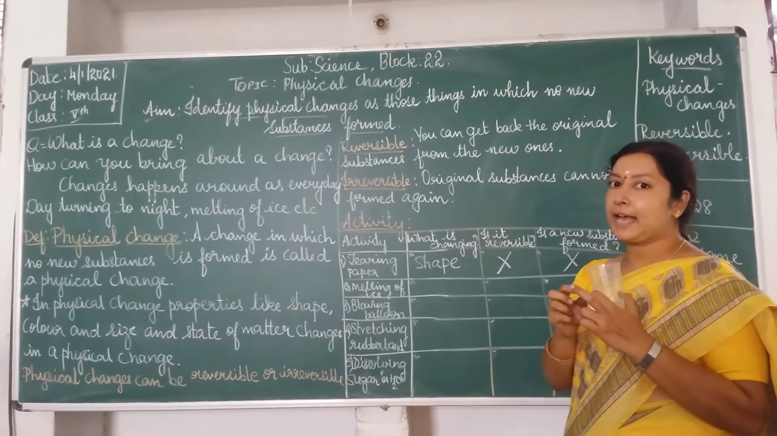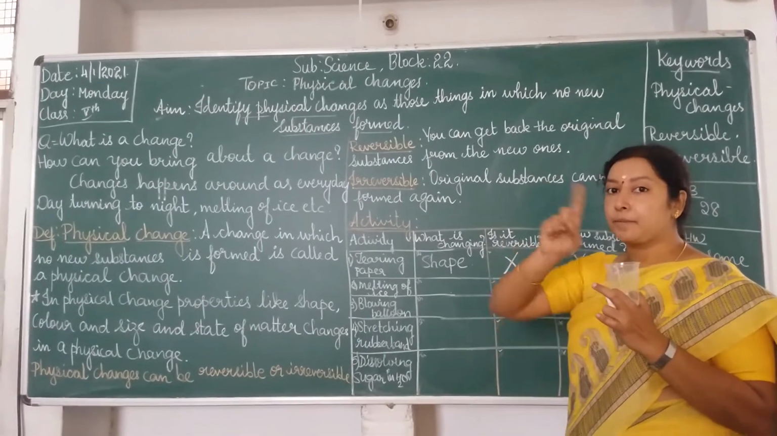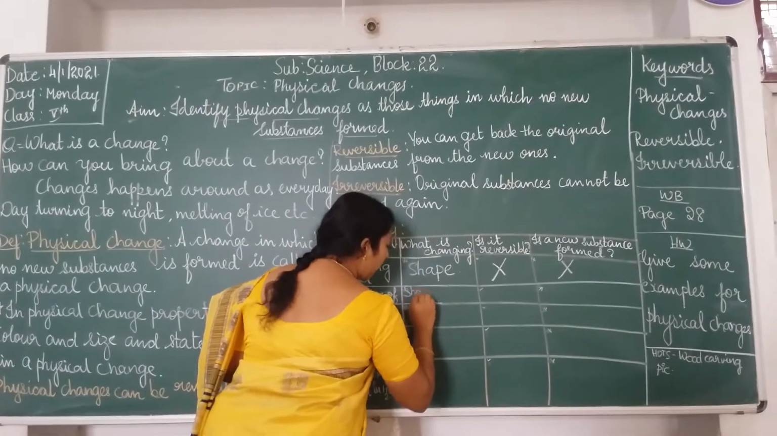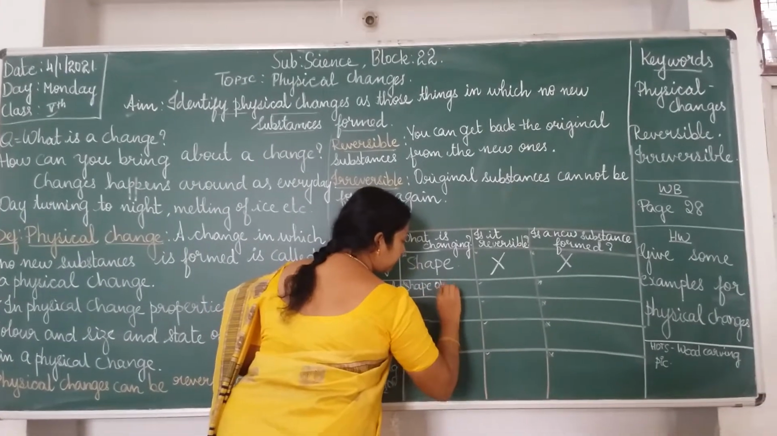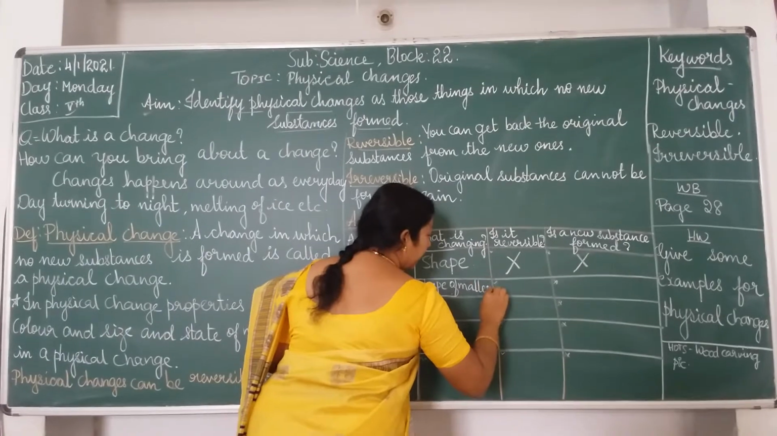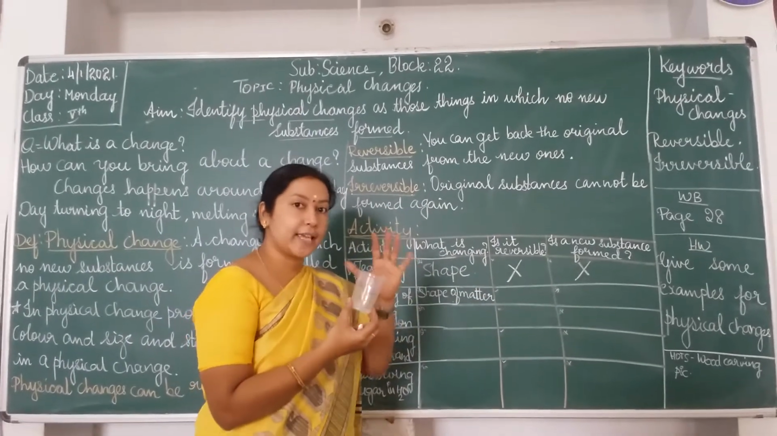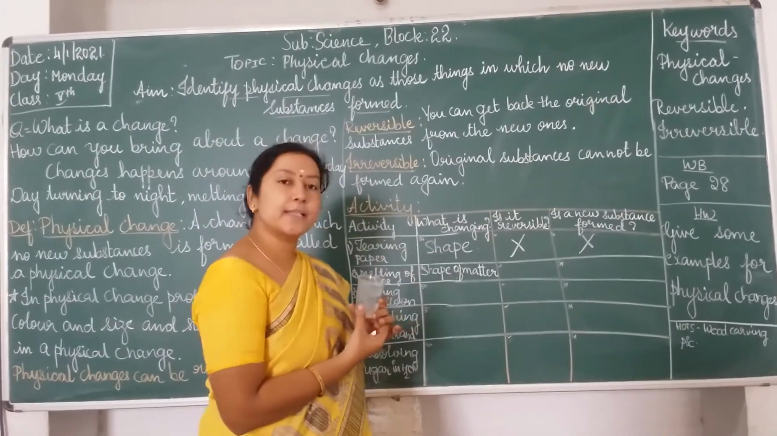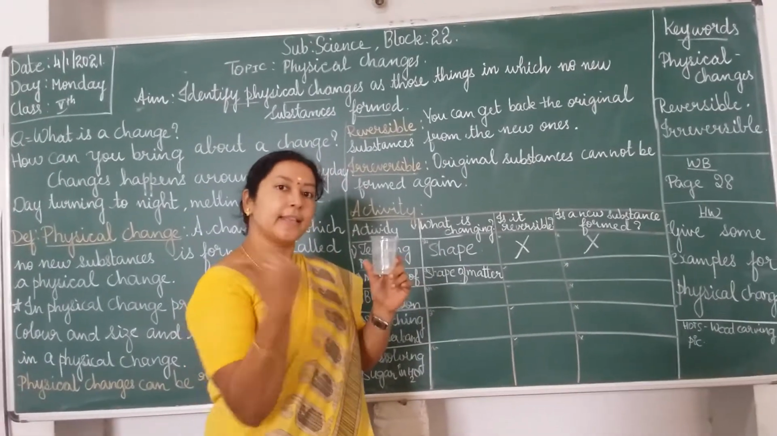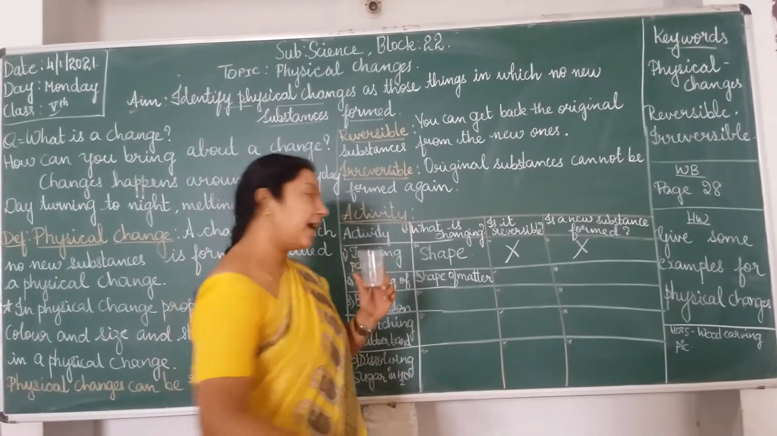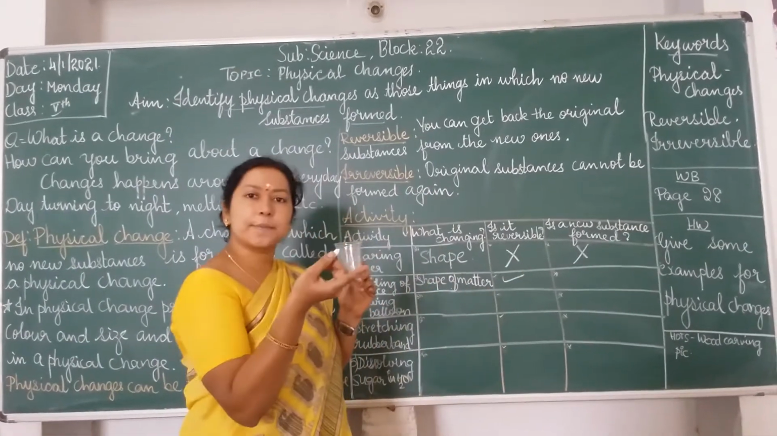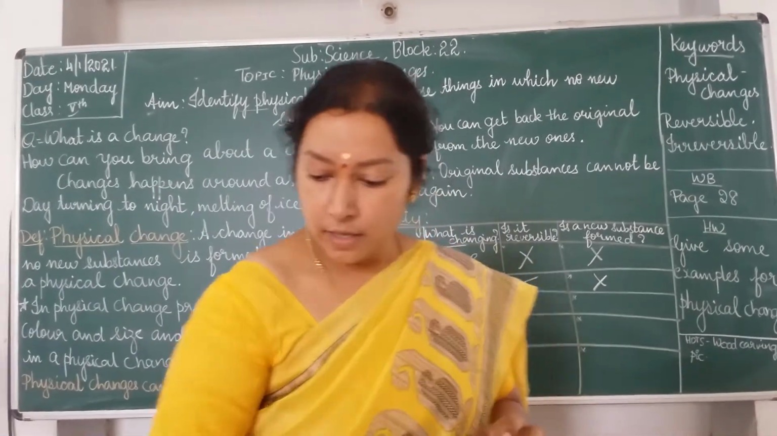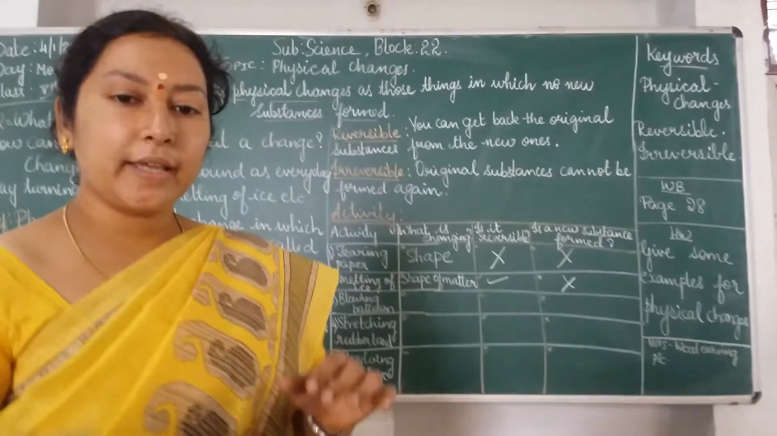So what exactly is happening? The state of matter is changing from solid to liquid. The particles which were very close in the case of a solid have changed in the case of a liquid. So it is reversible. Can you get back the ice once again? Yes. From water I can get back the ice. Is there any new substance formed in this? No. Did you understand? Next one is blowing a balloon.